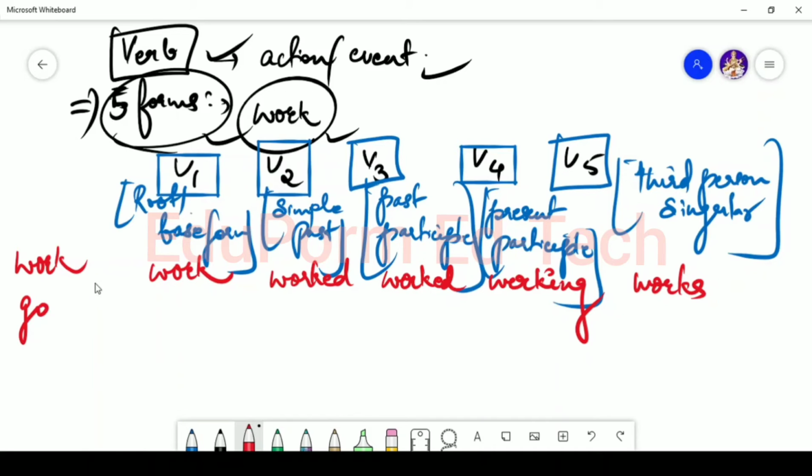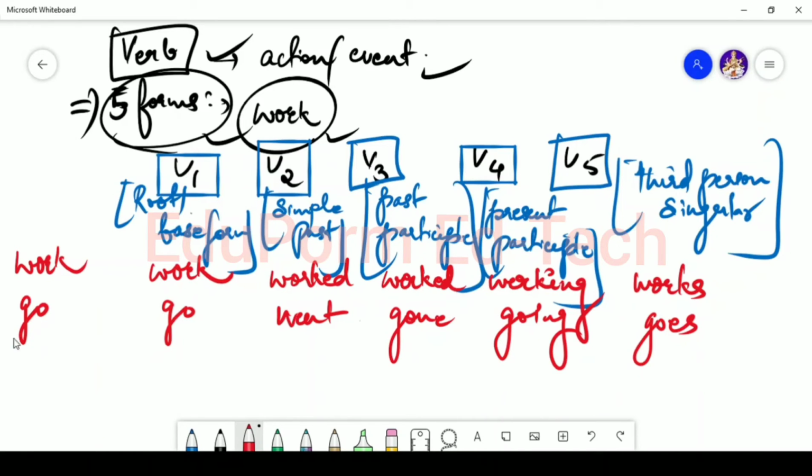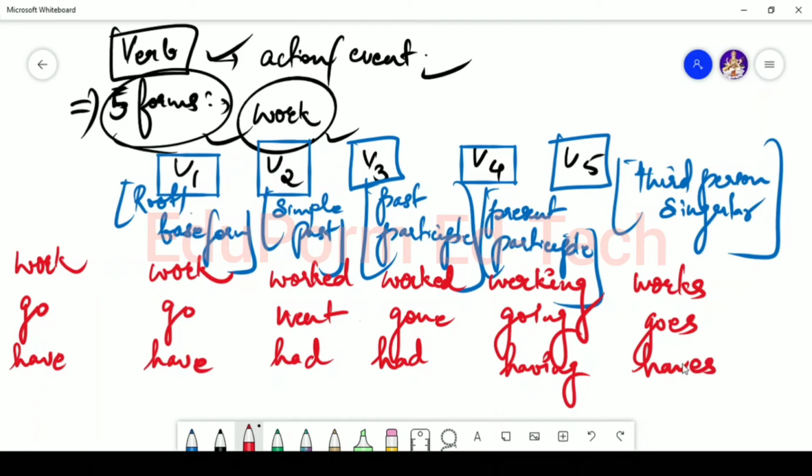Let's say for example we are talking about go. So the root form or base form is go. Simple past will be went, past participle will be gone, V4 will be going, V5 will be goes. Again, let's say for example have. So have is already a root or the base form, had is the V2 form, again V3 is had, then having is V4 form, haves is V5 form.